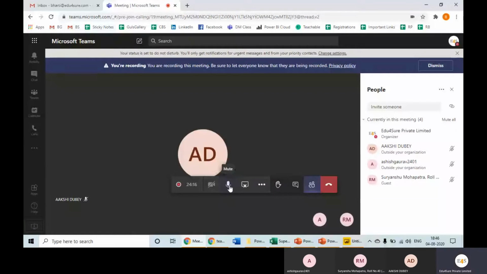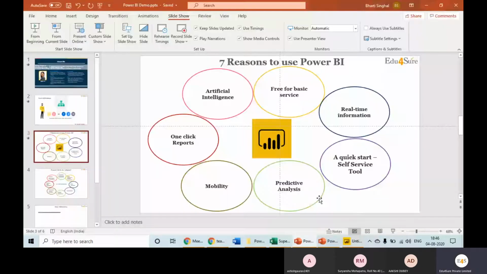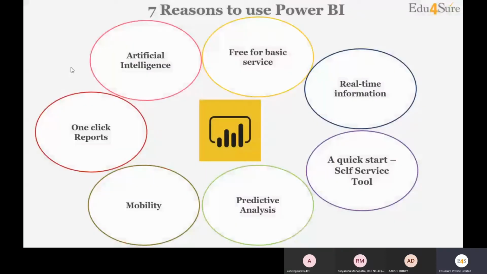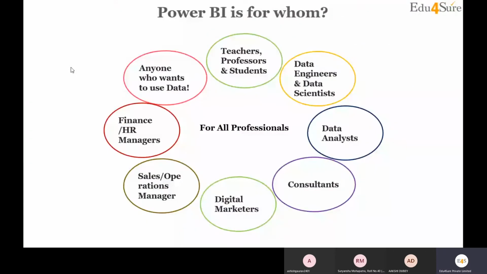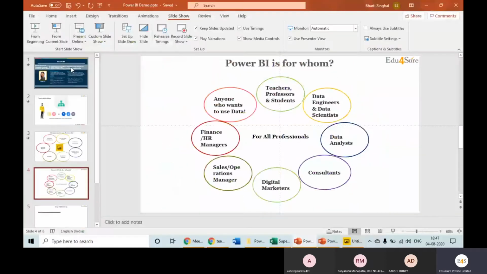Sorry, I'm back. So yes, artificial intelligence is also another important part I would show to you. Mobility, I have talked about. Predictive analysis, so these are the things which we would be covering practically, right? So it's for everybody who wants to use data: finance, HR, sales, digital marketers, consultants, data analysts. Be it any designation, it's for all the professionals, right?